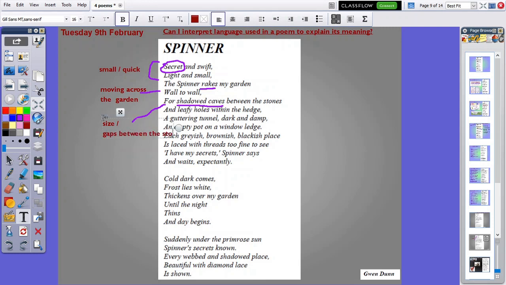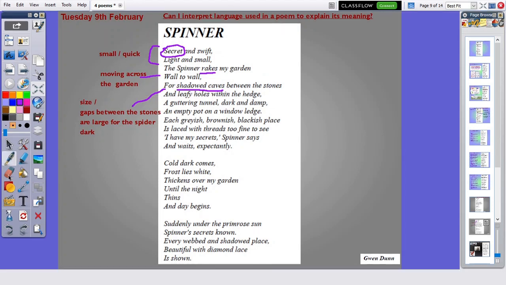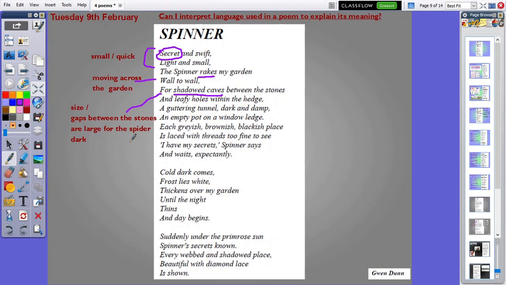The gaps between the stones are large for the spider. And I really like that Gwen Dunn hasn't just said, oh, the gaps between the stones. She's called them shadowed caves, because the fact that she's used the word shadowed tells me that they are dark. And that tells me something more about the spider.